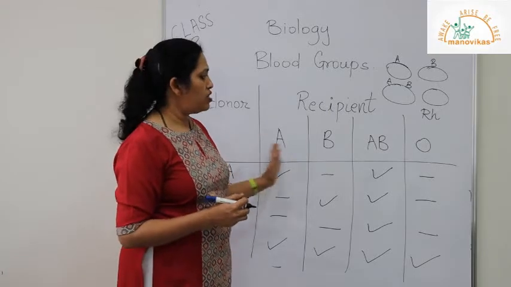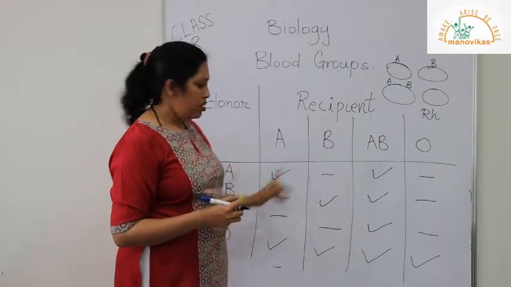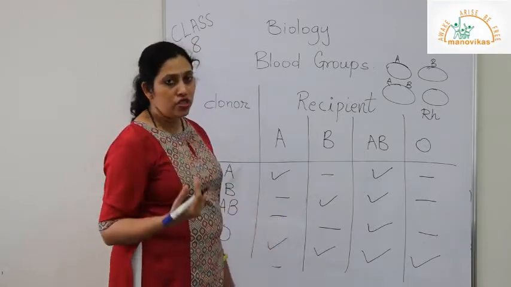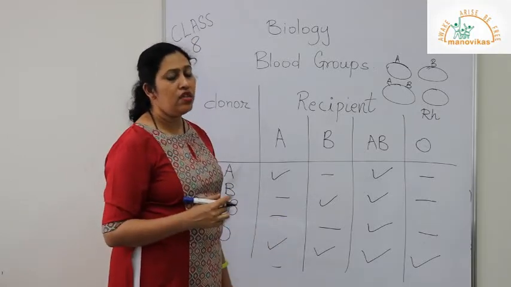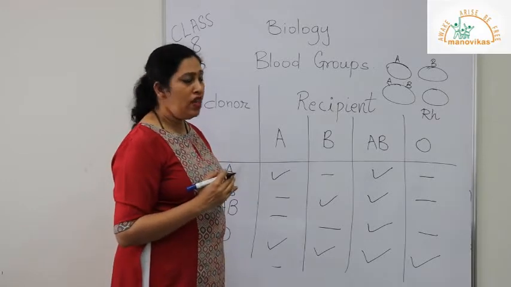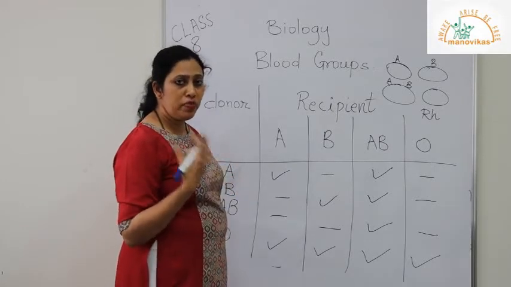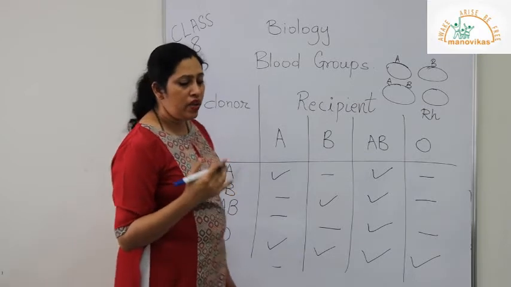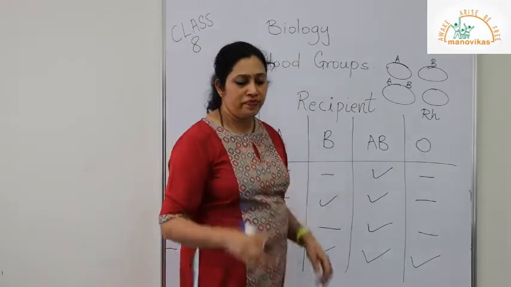We cannot just match these A, B, AB and O. Along with this compatibility chart, whether it is positive or negative is also important. That is, positive people can give blood only to positive people and negative people can give blood to negative people. Otherwise, it will again be a problem.